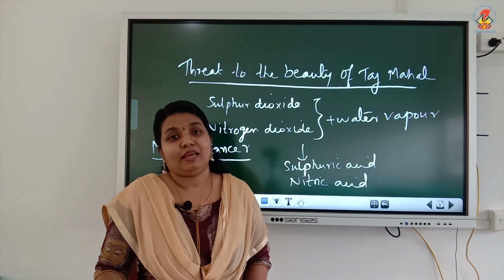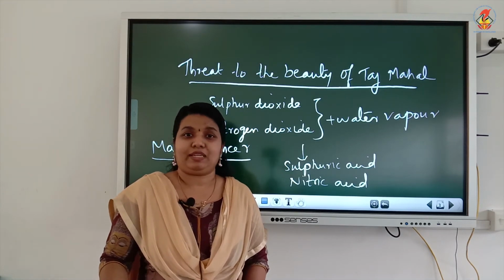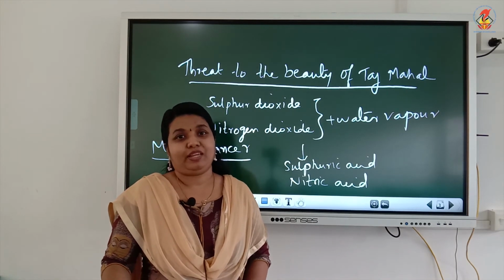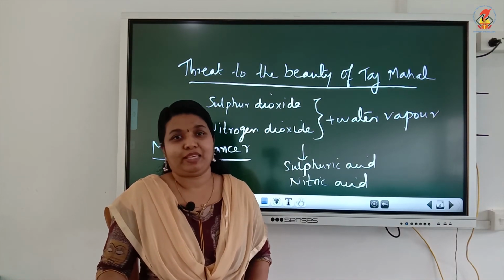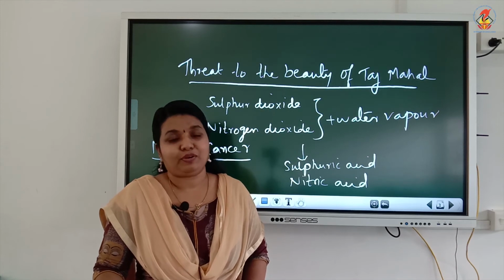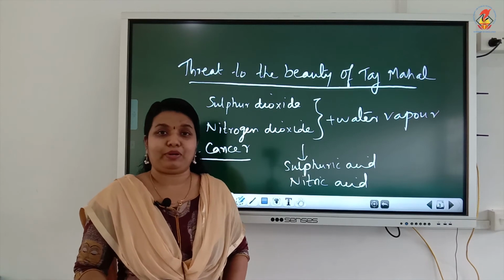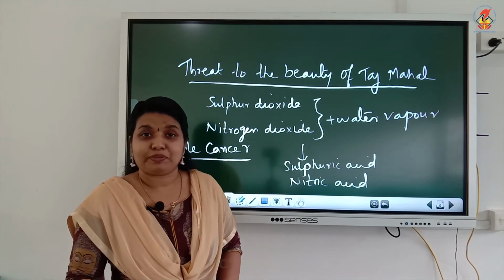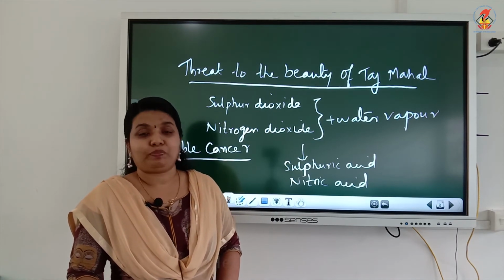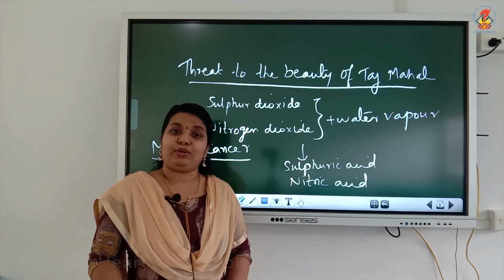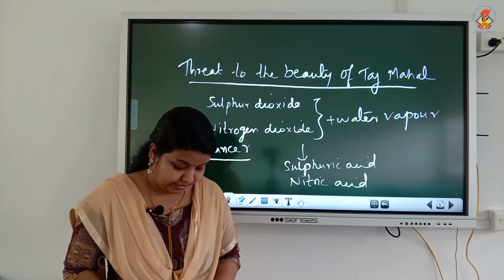These gases mix with water vapor present in the air and form sulfuric acid and nitric acid. They drop down along with rainwater, making it acidic. We call it acid rain. Acid rain affects the white marble of Taj Mahal. It is known as marble cancer. The soot particles emitted from Mathura oil refinery result in yellowing of the marble.